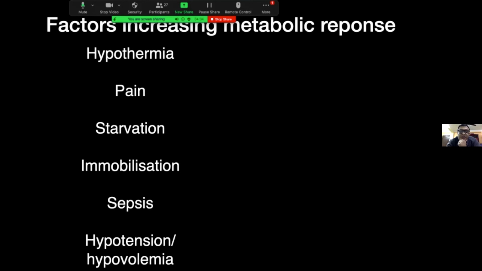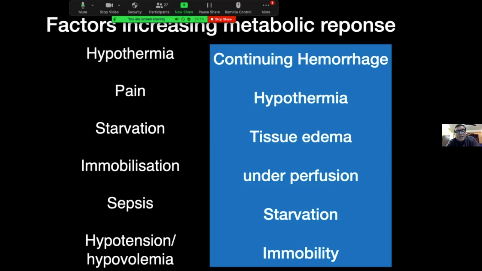Even pre-op starvation in our pre-operative elective cases should not be longer than 6 to 8 hours. Even if we have to prolong it, patients should be supplemented with dextrose solution so that the metabolic response to this injury, that is the starvation, is decreased. Immobilization always increases metabolic response, so immobilization has to be decreased. As far as possible, mobilization should be done. Sepsis or any form of infection also increases metabolic response. And hypotension, shock, or hypovolemia all lead to an exaggerated metabolic response, which has to be controlled as a clinician or as a caregiver.